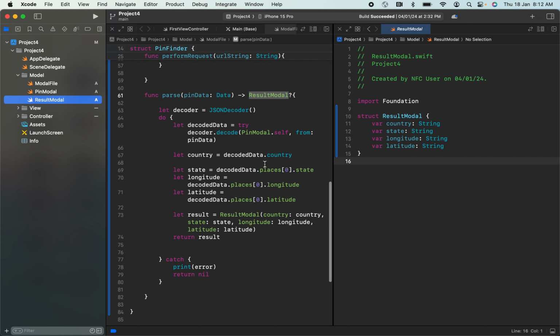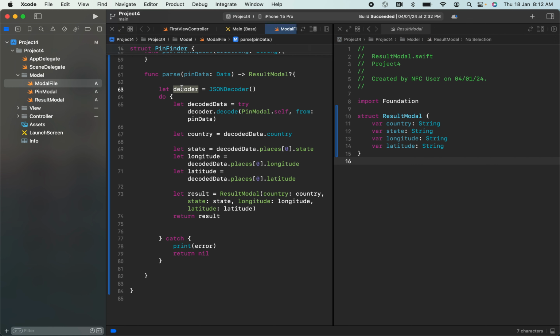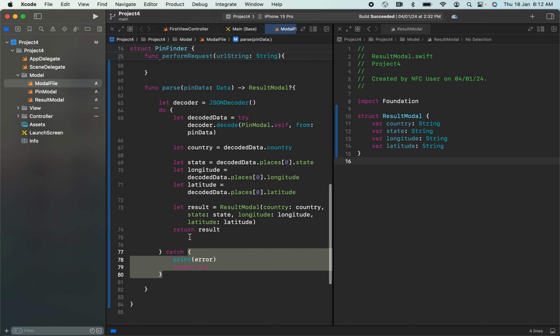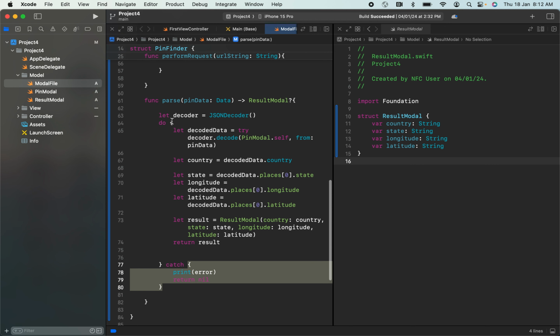And then initially I have mentioned the decoder like this because we are receiving the output from the API calling as JSON, so I want to decode it first. So I'm entering that here. I have mentioned a do catch block. So if there is any error, it will be caught here and returned as nil. If it enters here, using the try keyword, I'm decoding here.